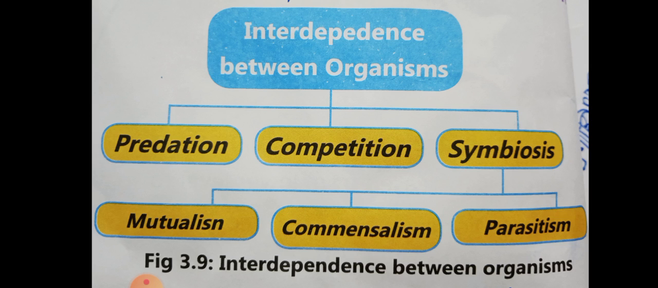Fleas and mosquitoes that feed on the blood of humans and other animals are ectoparasites. Tapeworms that live in the stomach and inside intestines of animals are endoparasites.